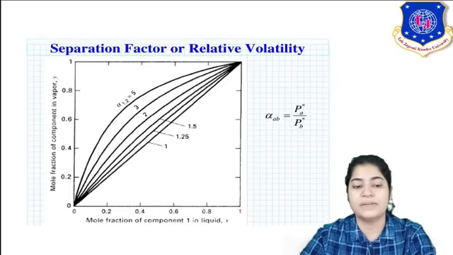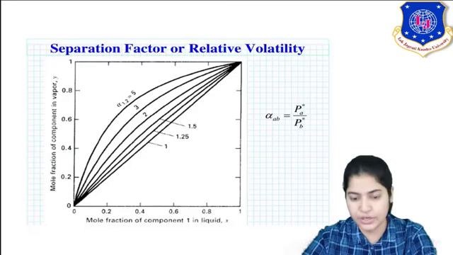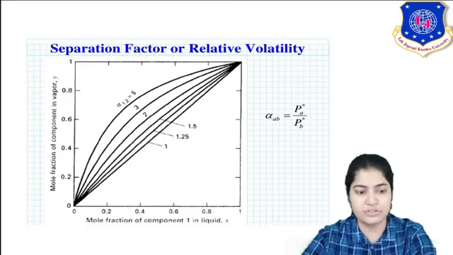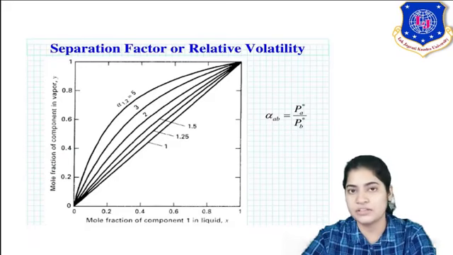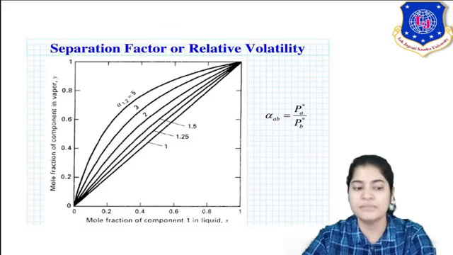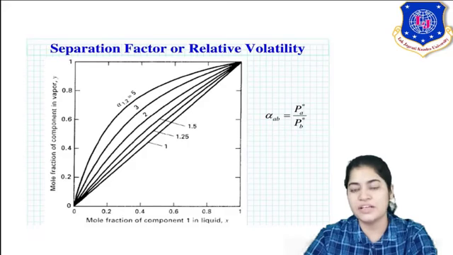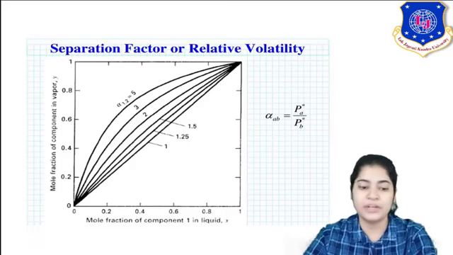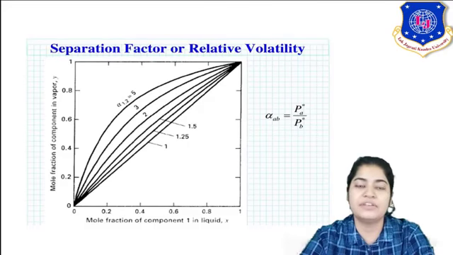Now separation factor or relative volatility, that was discussed earlier also. You can see this is your equilibrium curve. In the second or third lecture we discussed the important boiling point diagrams, where y versus x is your equilibrium curve. It shows the vapor phase and liquid phase composition, how they are in equilibrium. So you can see with relative volatility.